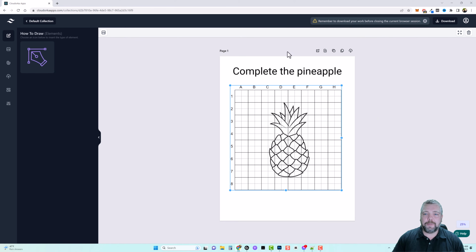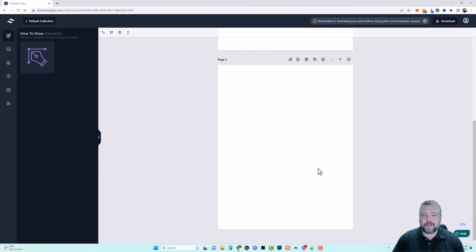And you can see this is page 1. So what I can do here is I can add another page, and that would be page 2 of my book. And we could create another image. So let's go ahead and do that. We'll click Add Page, and we now have another page.